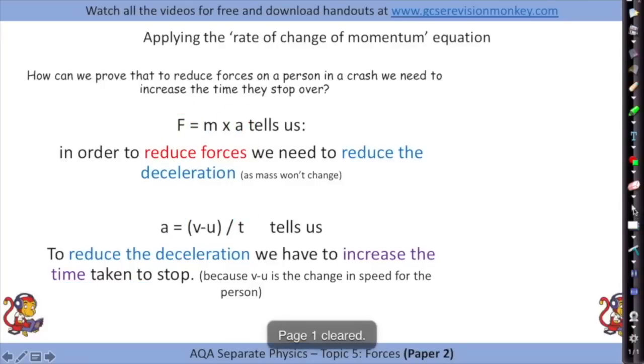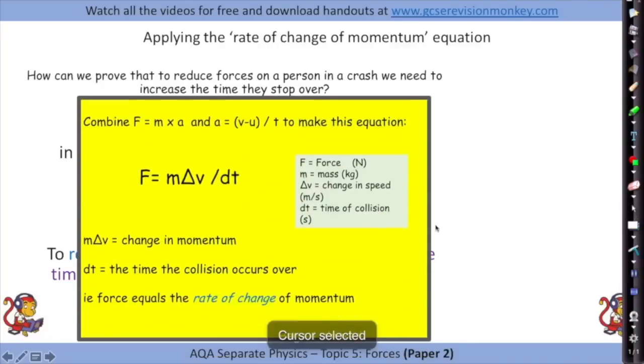Now that leads us on to the rate of change of momentum equation. When we combine F equals ma and swap a for v minus u over t, we're left with F equals mass times the change in speed divided by the time that it occurs over. And that is the rate of change of momentum equation.